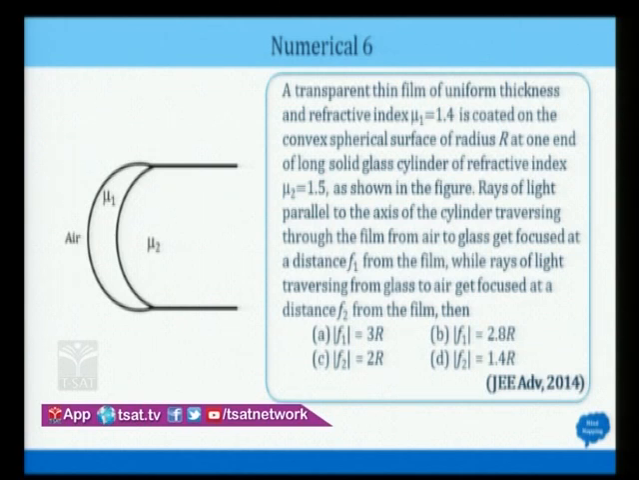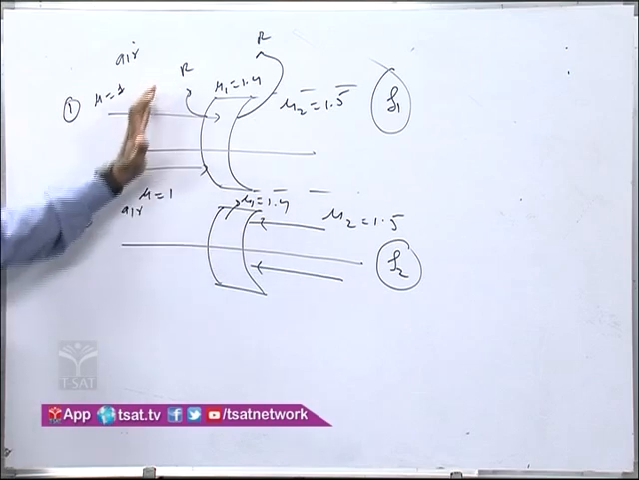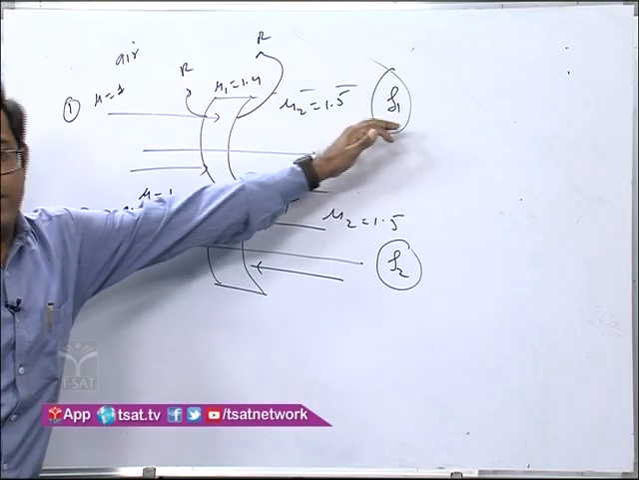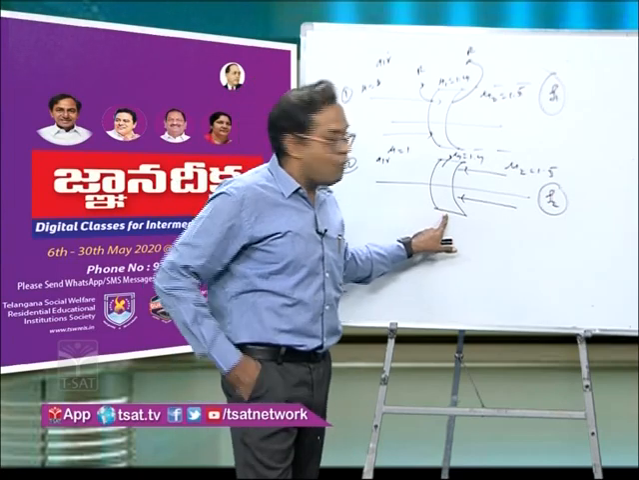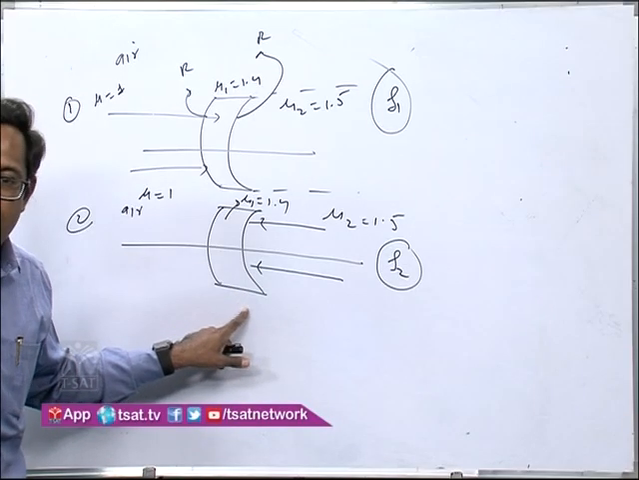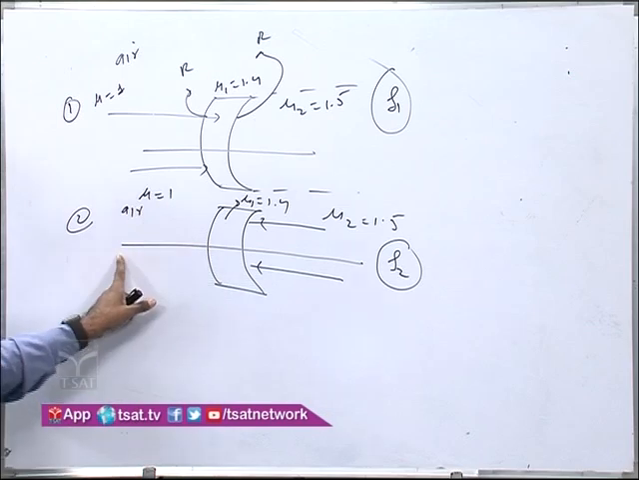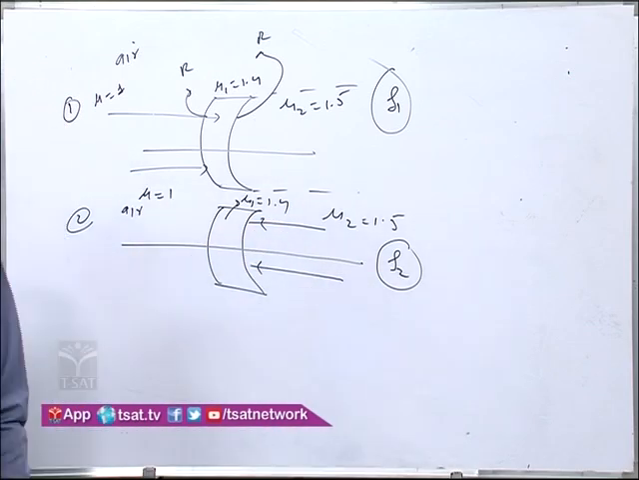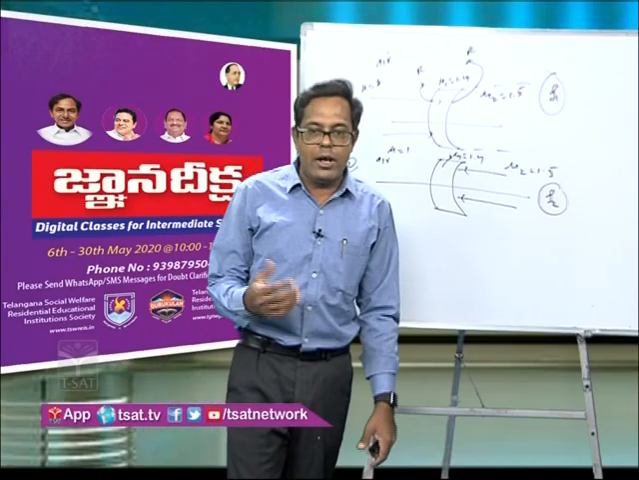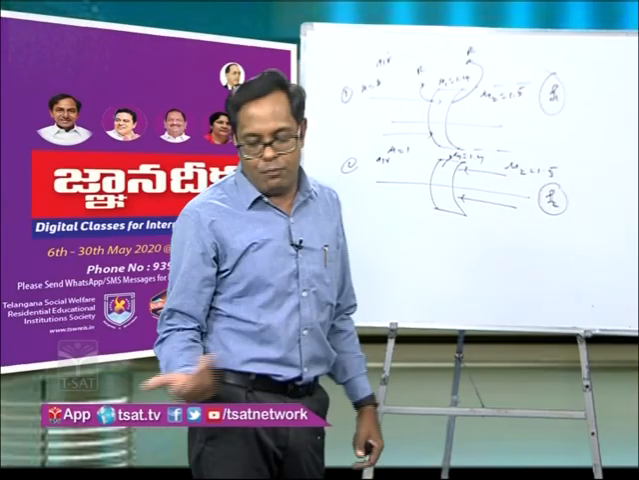Now again, if I start with case 1, the rays are coming parallel from air to the glass. It will meet somewhere at a focus. We have to find that focal length, f1. And in the second case, the ray is moving from glass to air. It is moving parallel, and where it meets, let the focal length be f2. Now we have to find f1 and f2, and it is a multiple choice question. Let's see what the answer is.